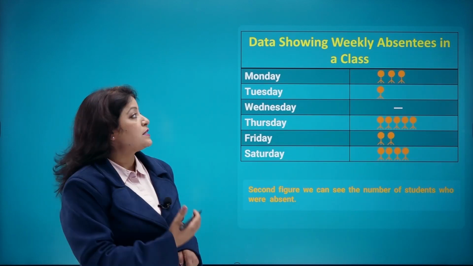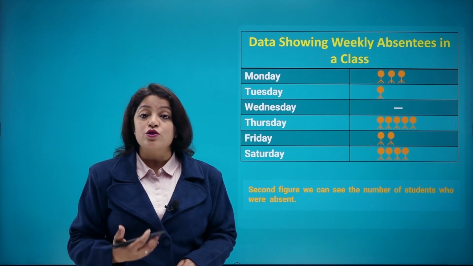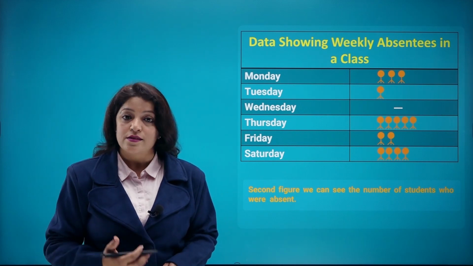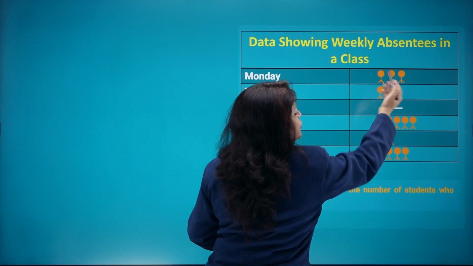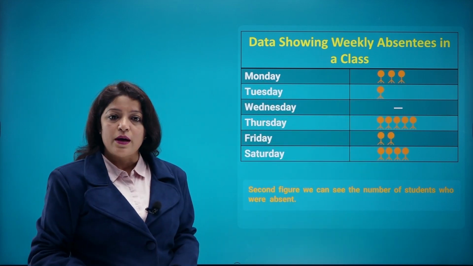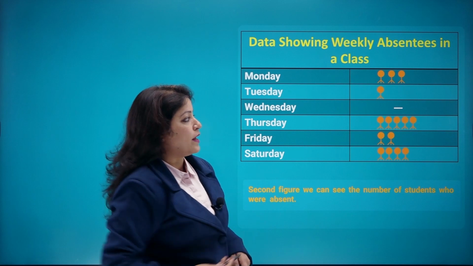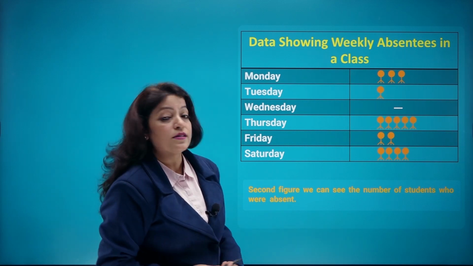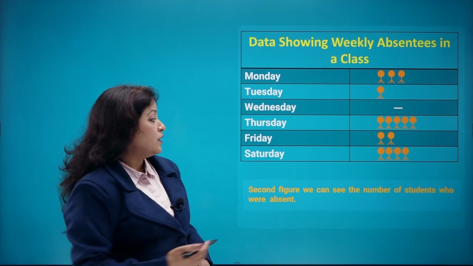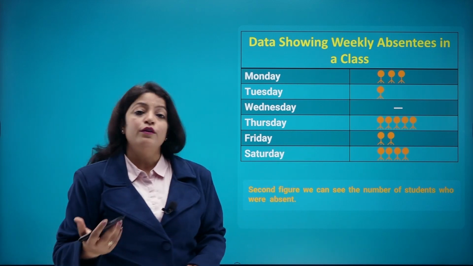For example, let us take one more example. That's data that shows weekly absentees in a class. So here on Monday, I have marked 3 over here. That means 3 students are absent. On Tuesday, just 1. On Wednesday, none. On Thursday, again I can see 5 there. Similarly, Friday 2 and Saturday 4.